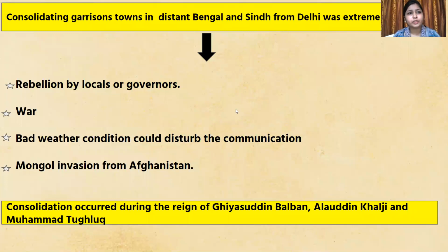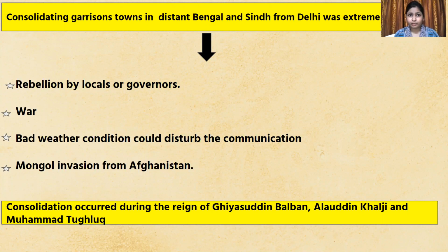And you know, children, that consolidating the garrison towns was difficult. The king used to have garrison towns at different places, not only in Delhi or the regions nearby, but also at extremely difficult locations. For example, Sindh, and they also had them in the southern part of India.